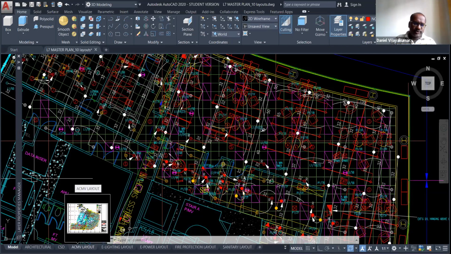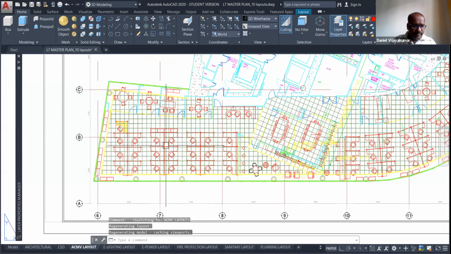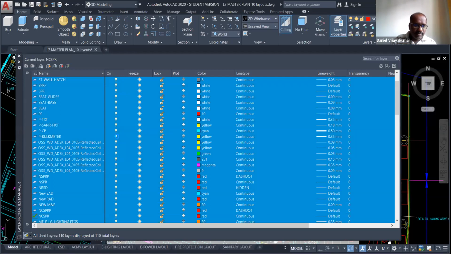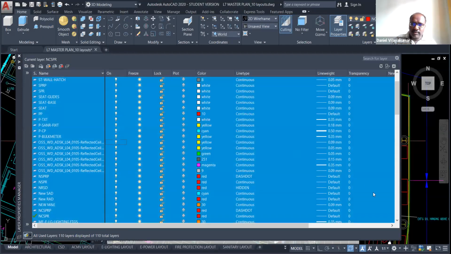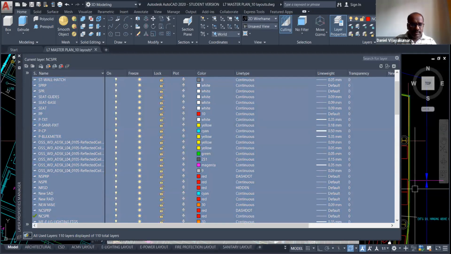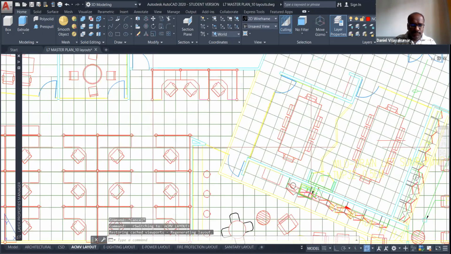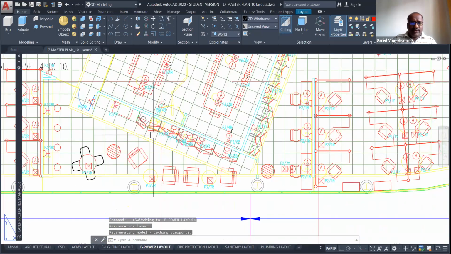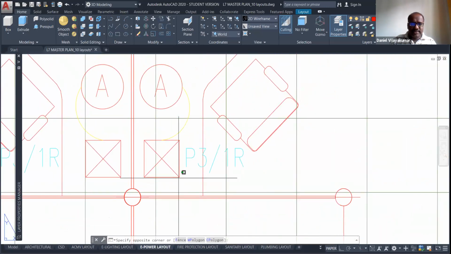For example, I'm going to use the ACMV tab. Click here. If I look at this in the tab and the model space, I turned off everything, so I will turn on again. ACMV. For example, electrical. See, for the electrical layout, they show only the electrical service. See, this is the electrical.